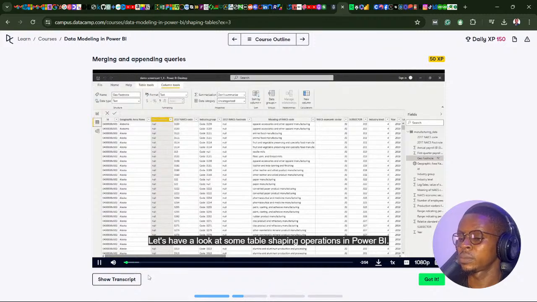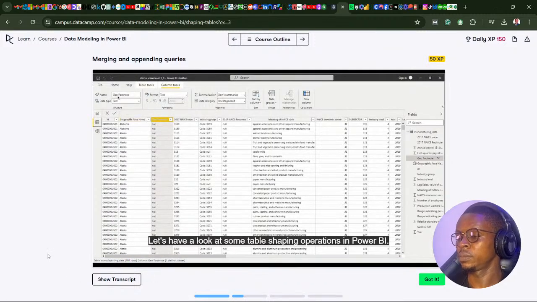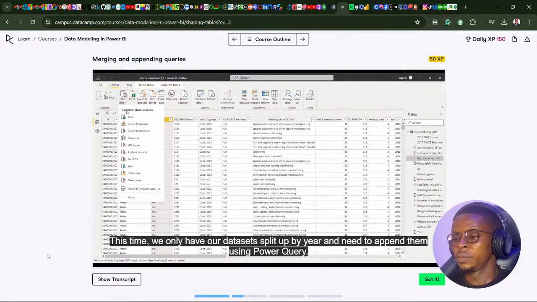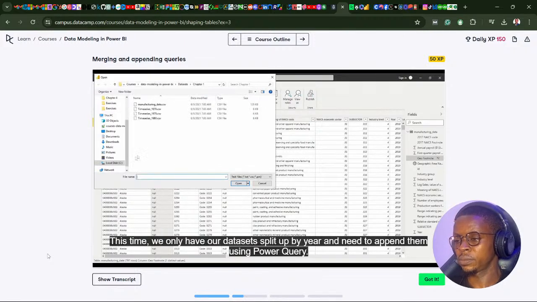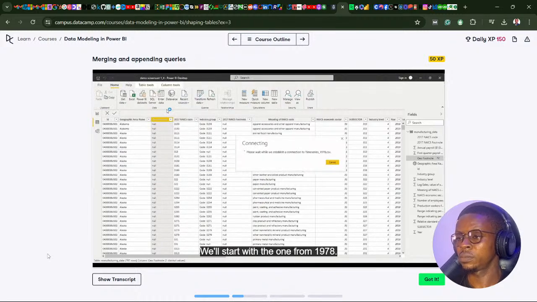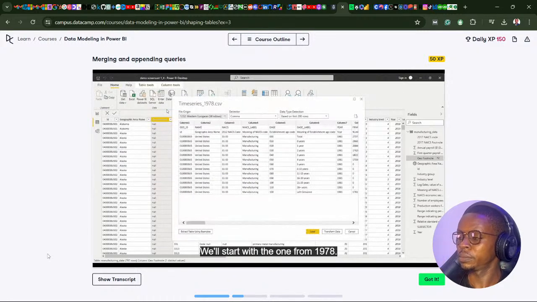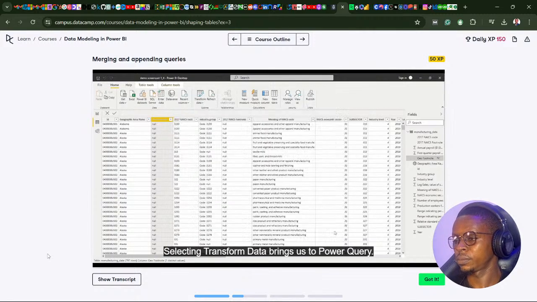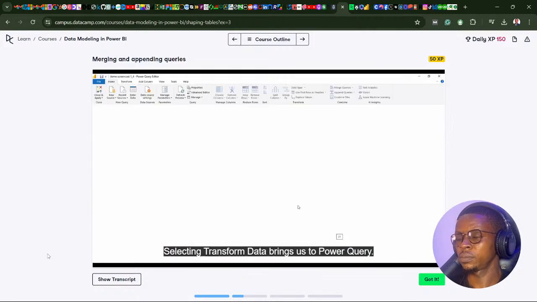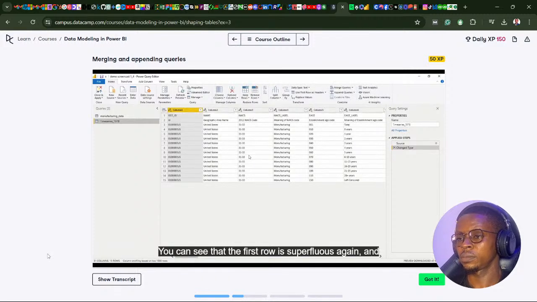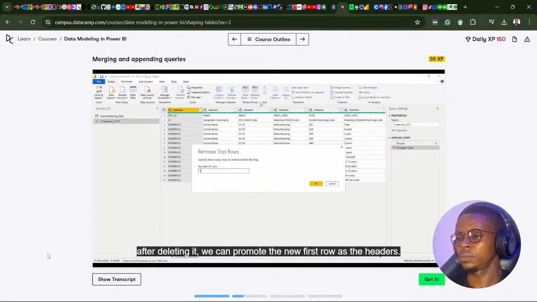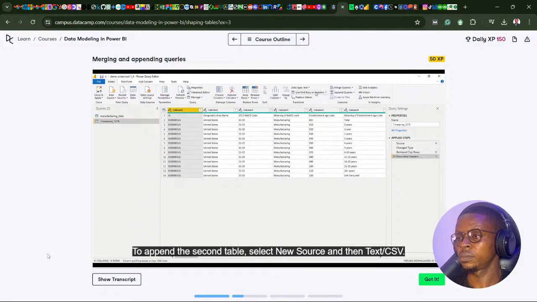Let's have a look at some table shaping operations in Power BI. This time, we only have our datasets split up by year and need to append them using Power Query. We'll start with the one from 1978. Selecting Transform Data brings us to Power Query. You can see that the first row is superfluous again, and after deleting it, we can promote the new first row as the headers.